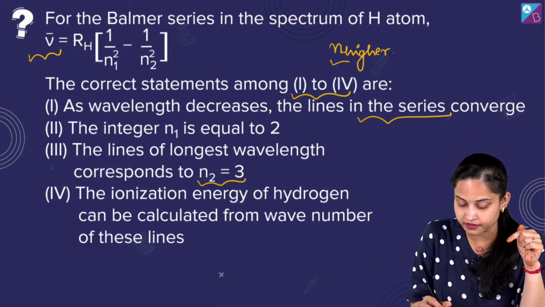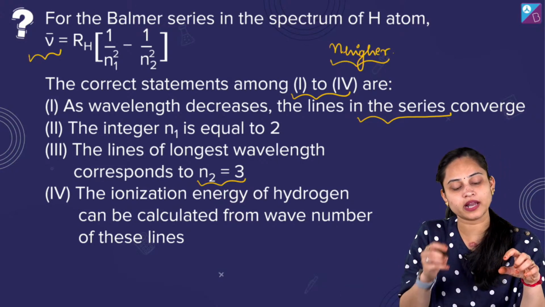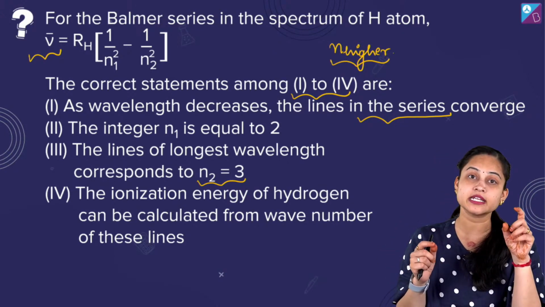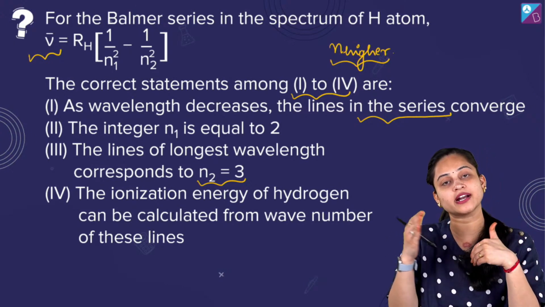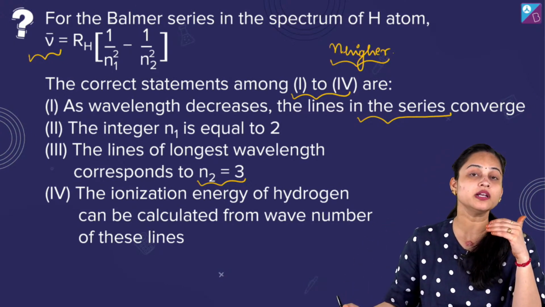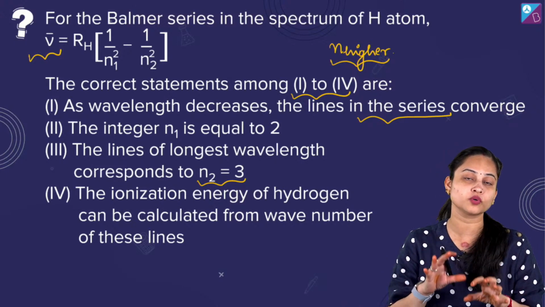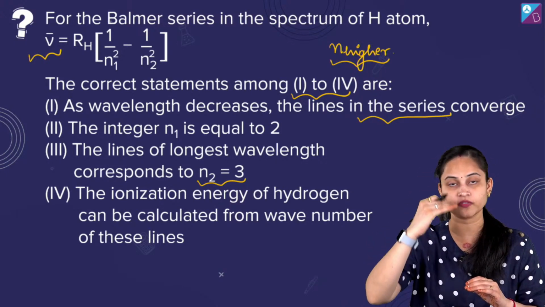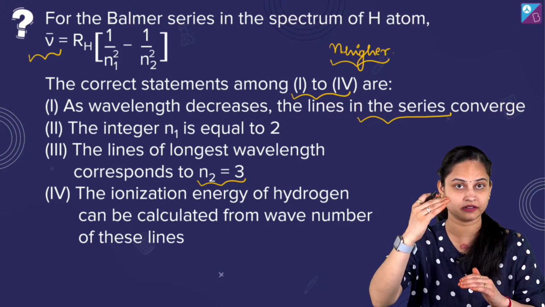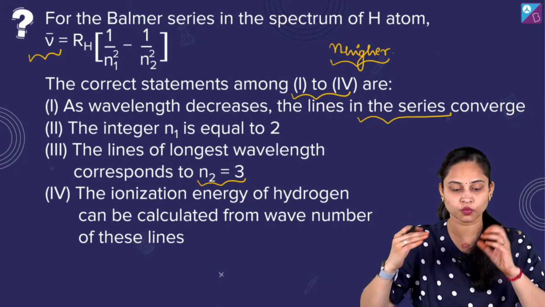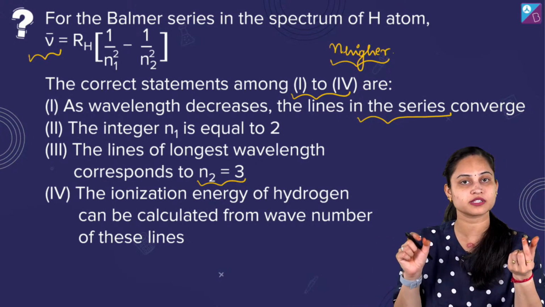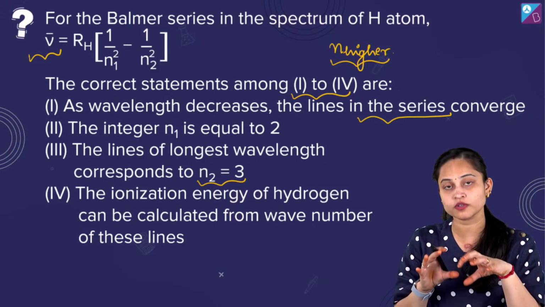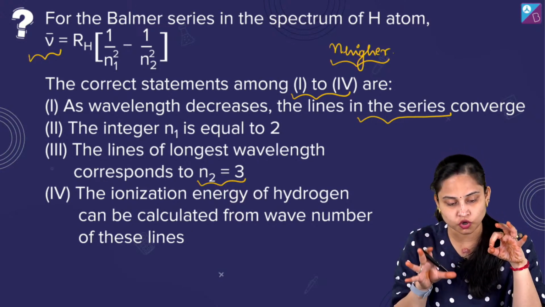Increasing the n higher will indeed lead to an increase in the energy of the photon that is released, and it will end up releasing photons of shorter wavelength. So when we are moving higher in the shells or orbits, we are going to get the energy of the shortest wavelength.